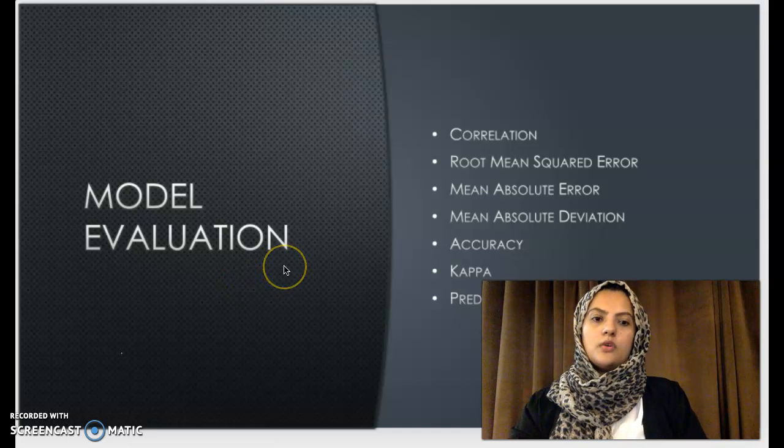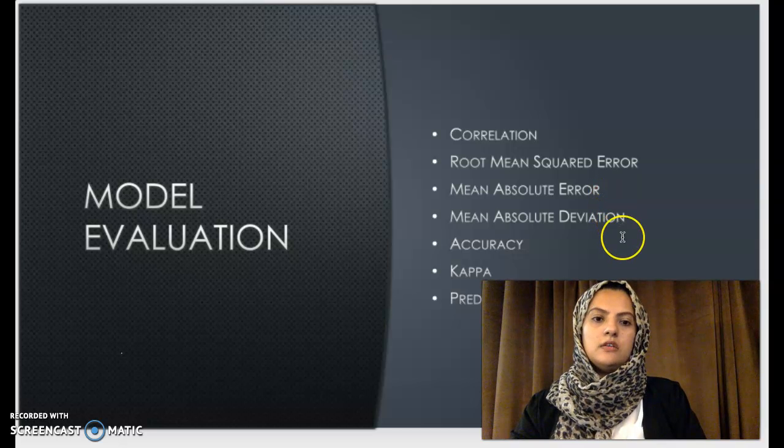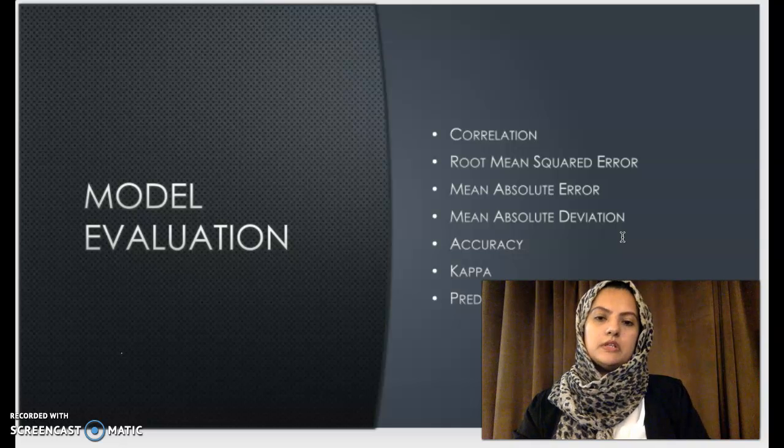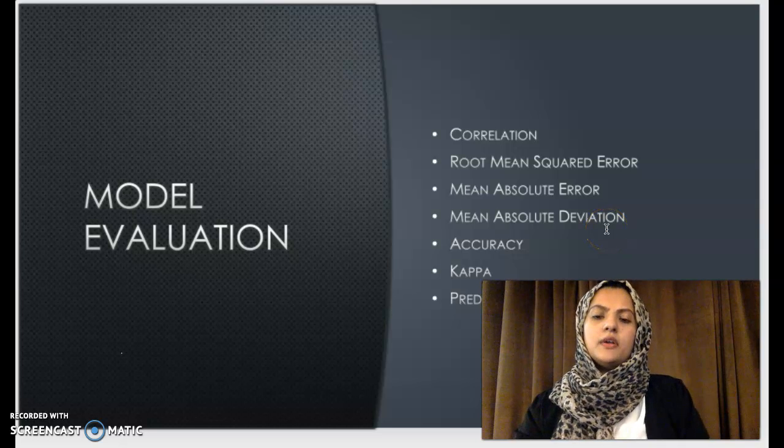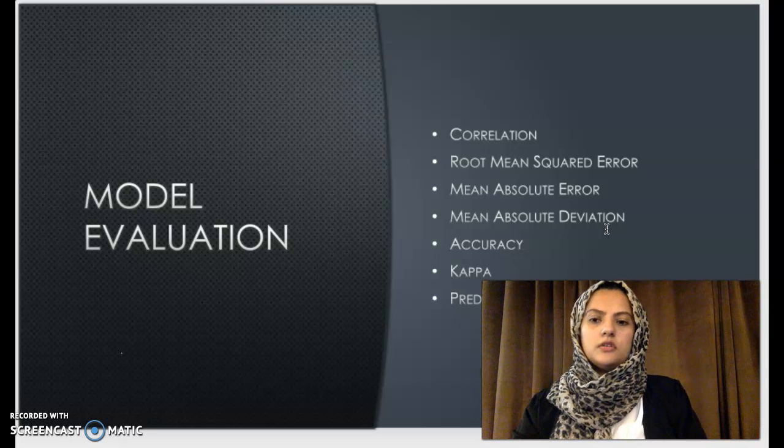And then these models were evaluated using correlation, RMSE, MAE, MAD, accuracy, kappa, and prediction interval. The ensemble model was built using stacking method, and the results were slightly better. We can compare all the models in the next slide.